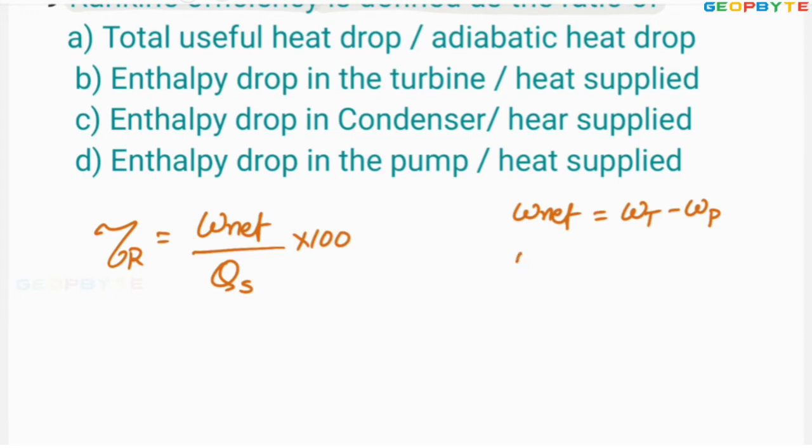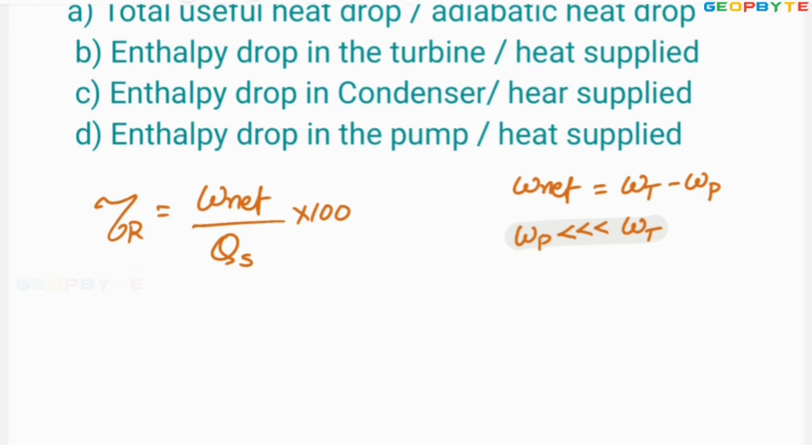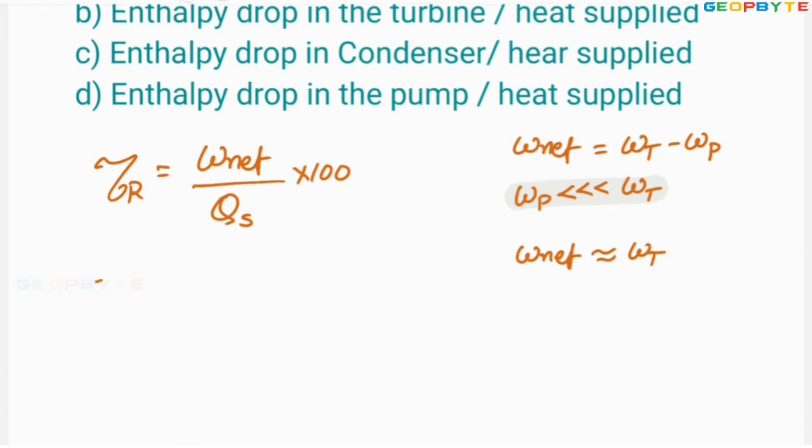But remember, the pump work is very small compared to turbine work. Therefore, we are ignoring the pump work for general engineering calculations. Once we ignore the pump work, the net work is very close to the turbine work only. Therefore, the Rankine efficiency equal to turbine work divided by the heat supplied.